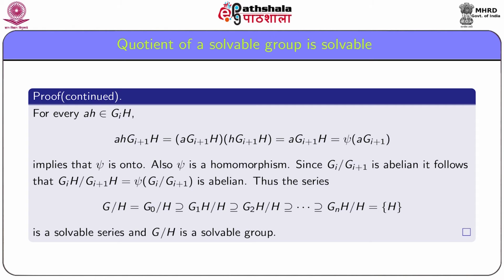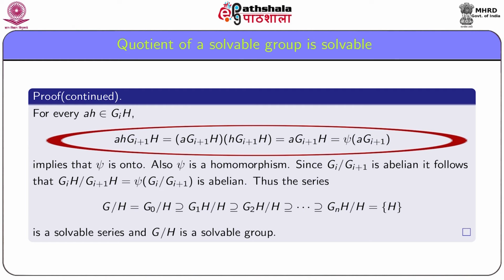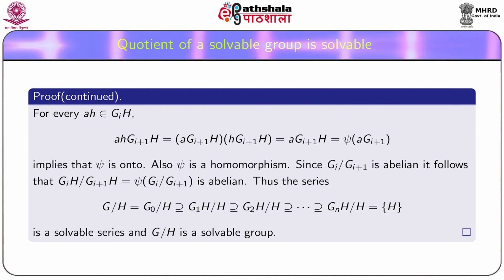For this, consider an arbitrary element aH from G_iH, then the quotient aH·G_{i+1}H equals aG_{i+1}H times HG_{i+1}H.